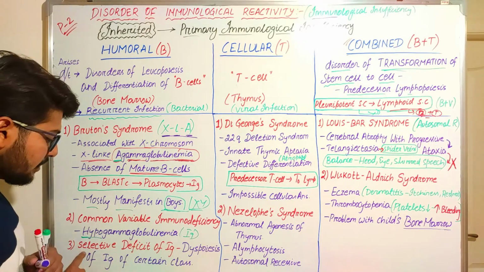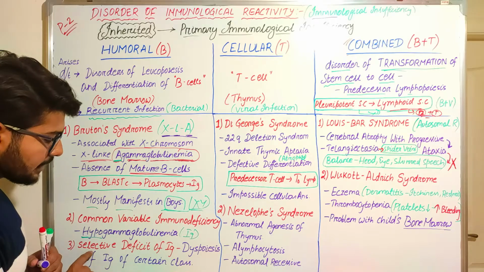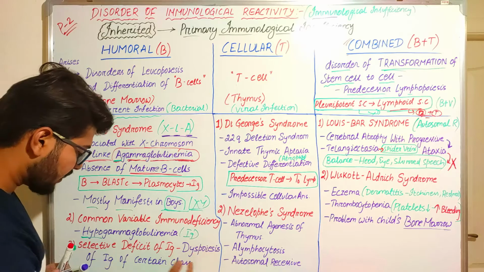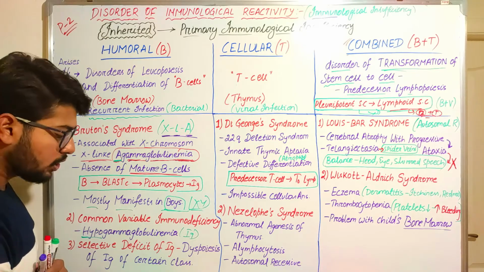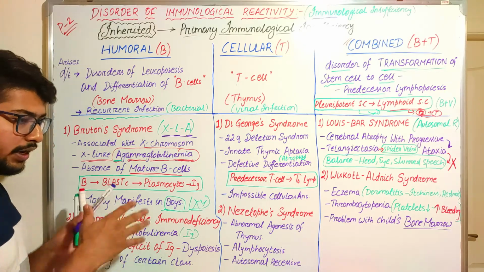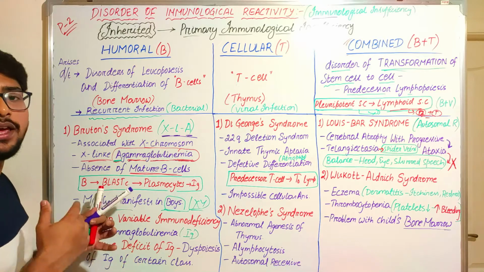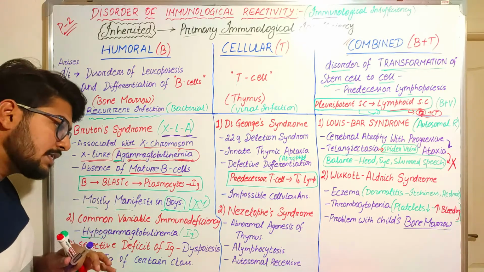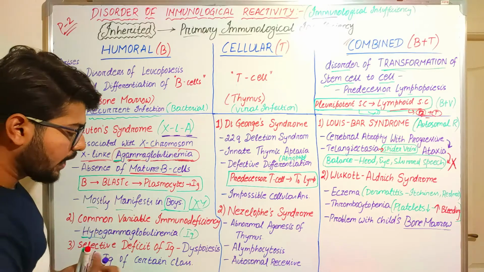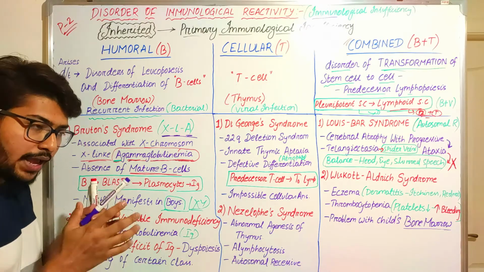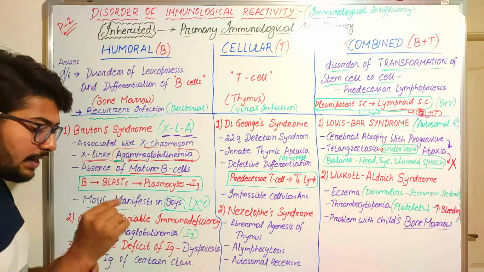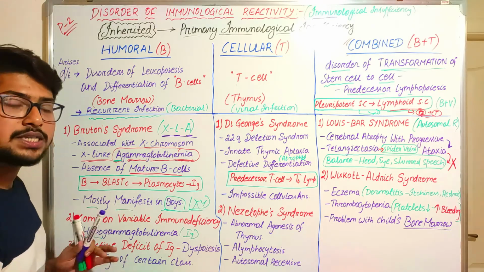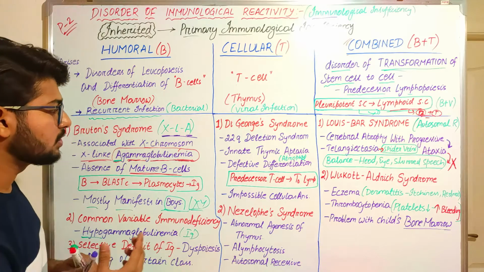In a similar fashion, there is also selective deficiency of immunoglobulins. It is the dyspoiesis of antibodies of a certain class. There are different classes of antibodies like MADGE, as I said: IgM, IgA, IgD, IgE, and IgG. So if there is deficiency of any class of antibodies, it is known as selective deficiency of immunoglobulins.